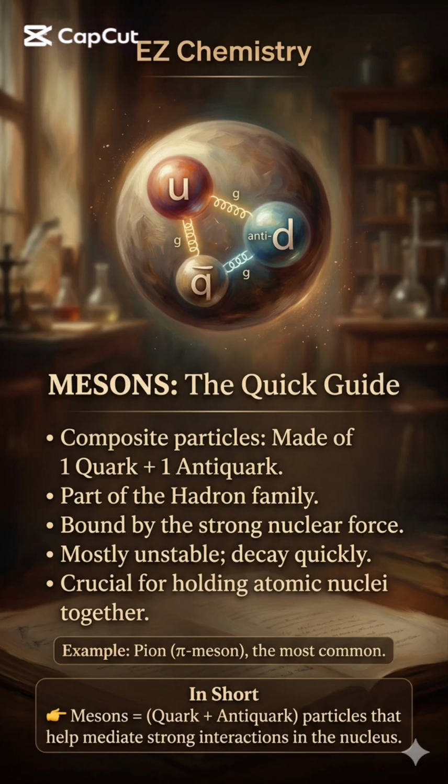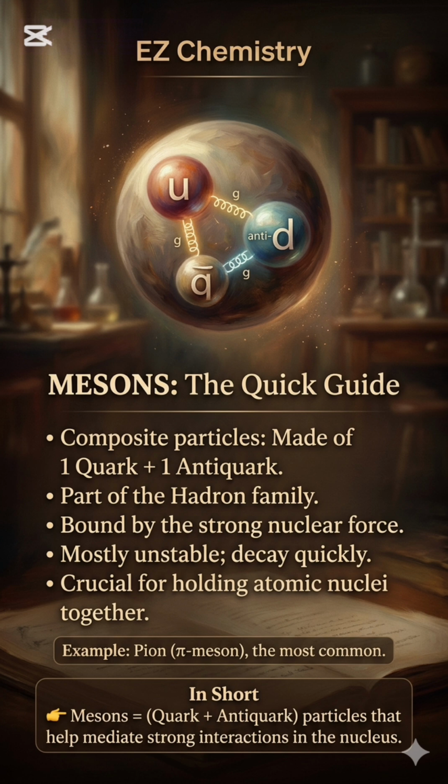Do you know what are mesons? Let's explore. Mesons are a type of subatomic particle made of one quark and one antiquark bound together by the strong nuclear force. Key points: they are composite particles, not fundamental. Classified as part of the hadron family.